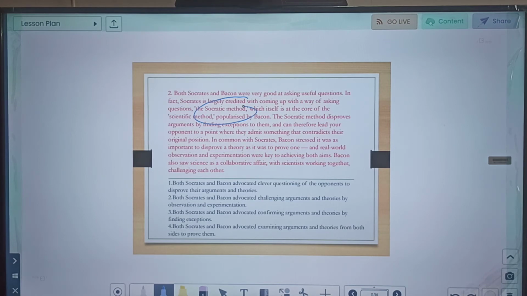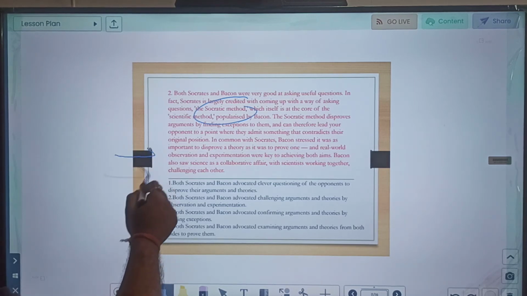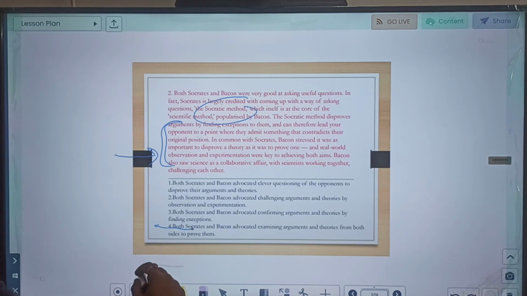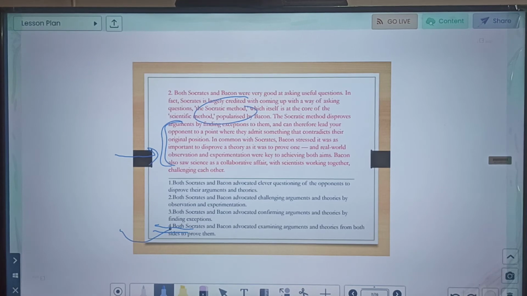See, the second part of the passage is mentioning the importance of using both sides. So this is something which captures the actual essence and the facts of the passage. So option number 4 is the correct summary. Let us move to the third passage.